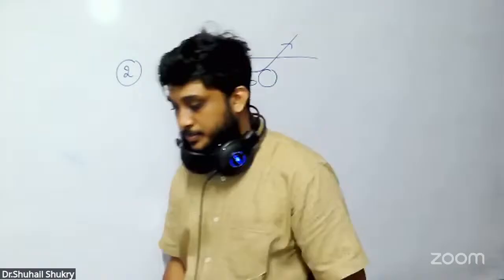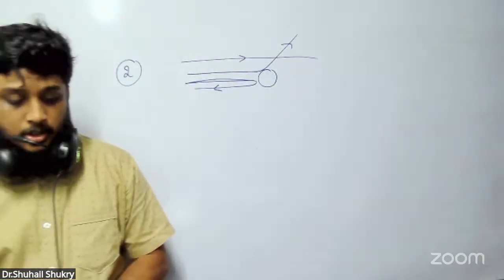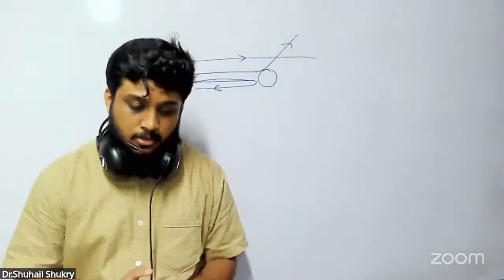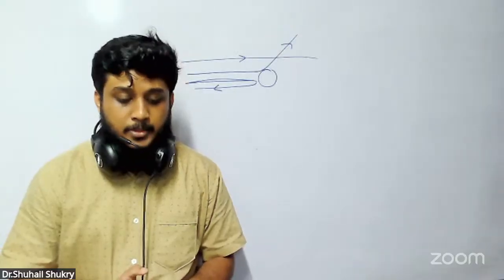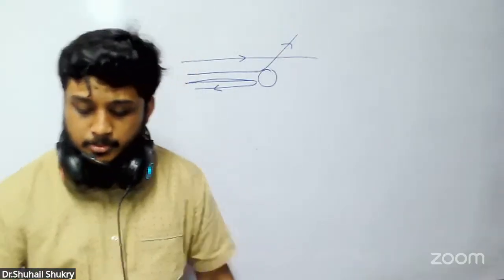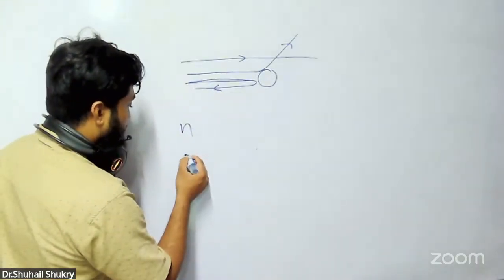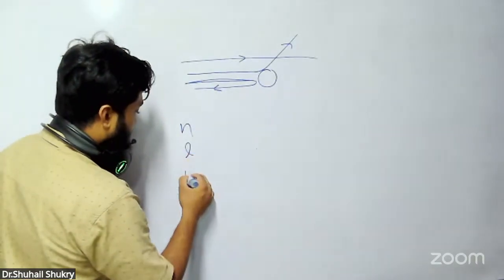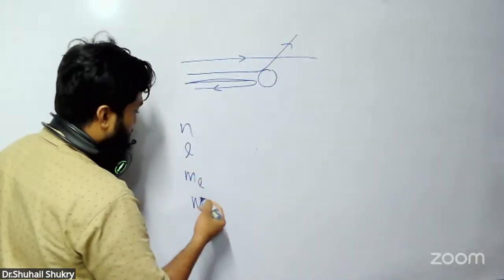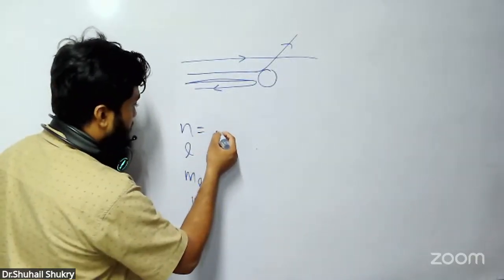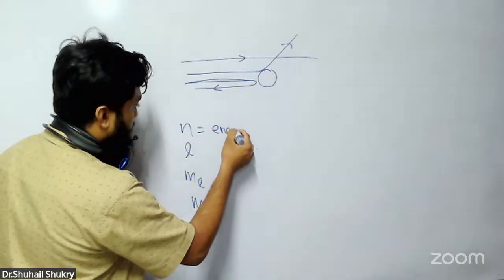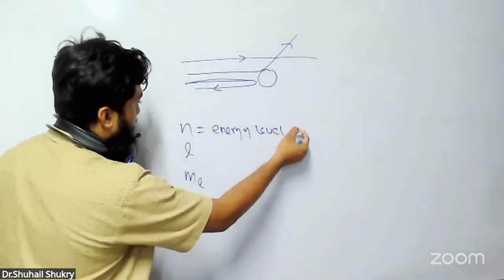Third one. The principal quantum number of an atom is related to the... There are 4 quantum numbers: n, l, ml, ms. n says the energy level, and the energy level says the size of the atom.